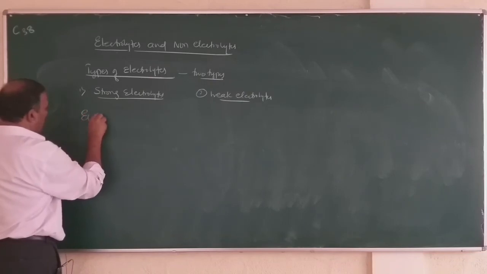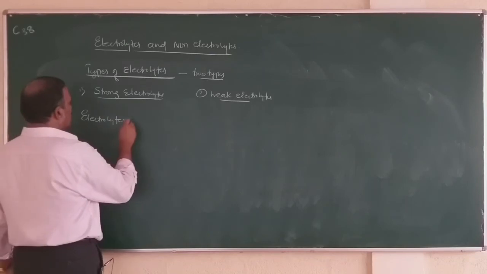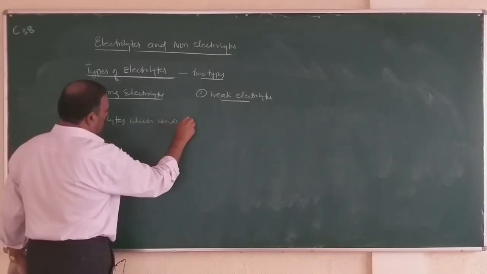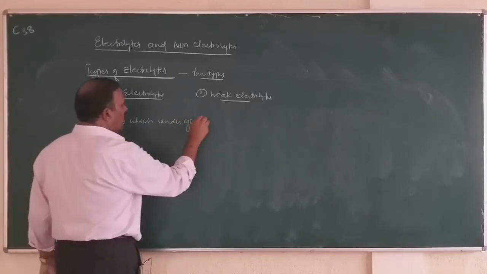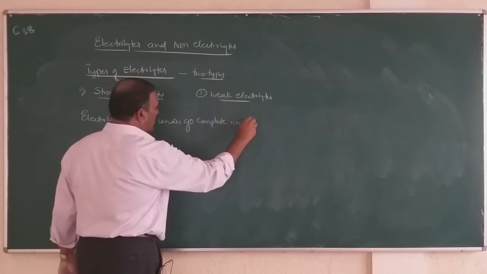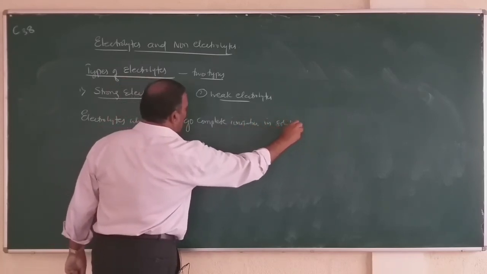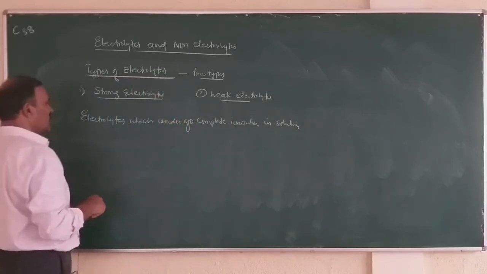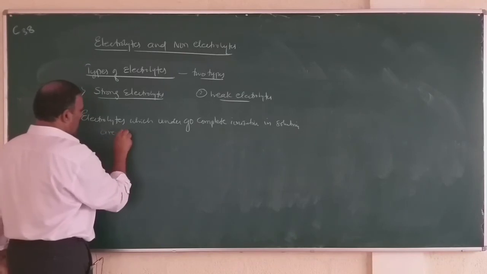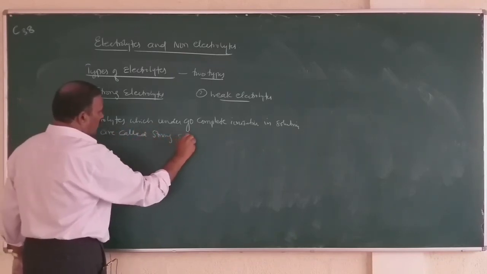Electrolytes which undergo complete ionization in solution are called strong electrolytes.